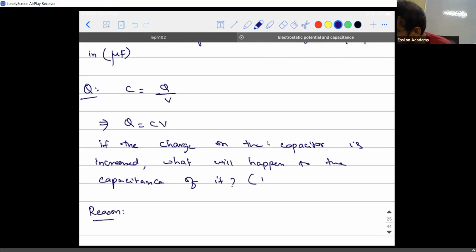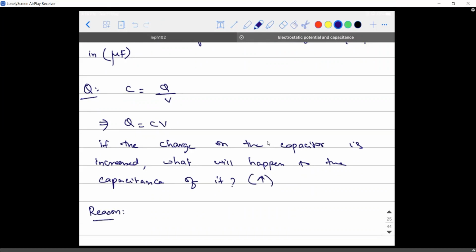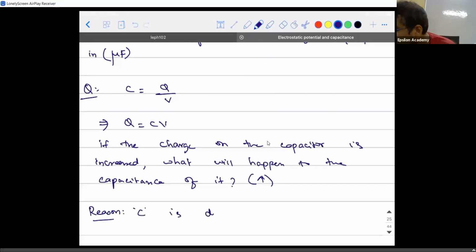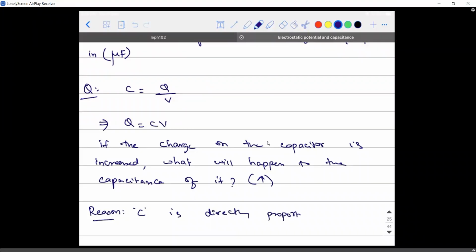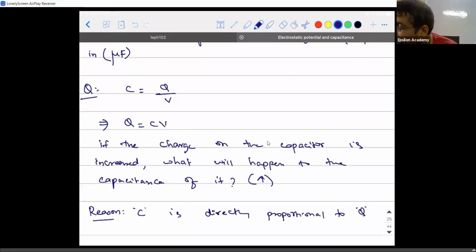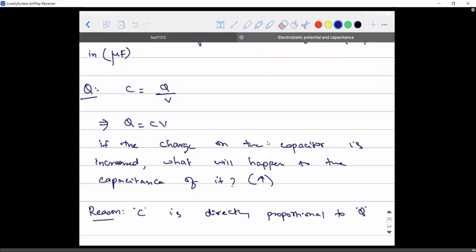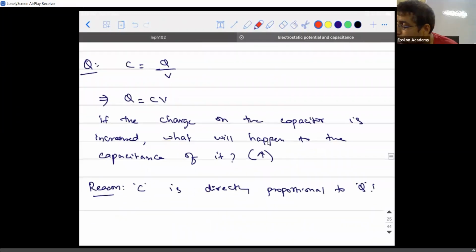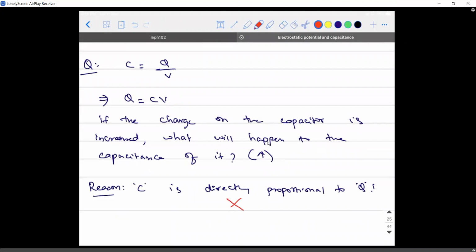You're saying the answer is it will increase, right? I think it will not increase. So what is the reason for it? C is directly proportional to Q. Correct? Rohan? Yes, sir, this is the reason. But this is wrong. That will remain constant. Capacitance in this case is a constant.